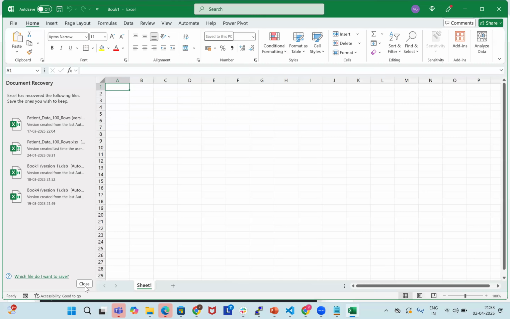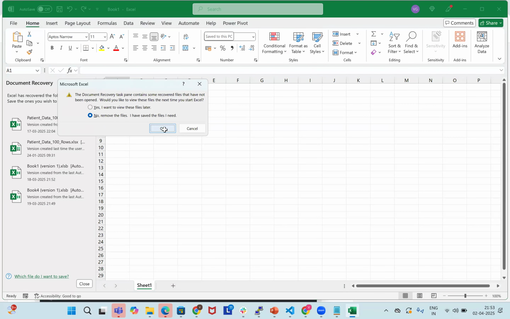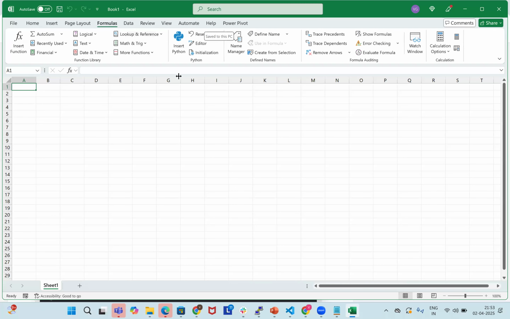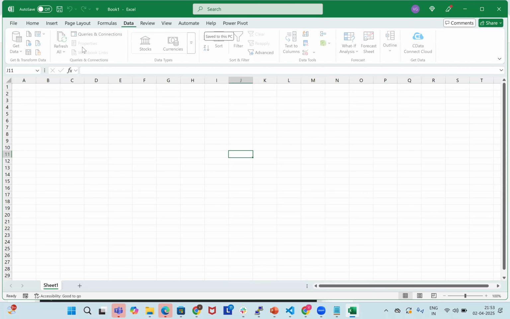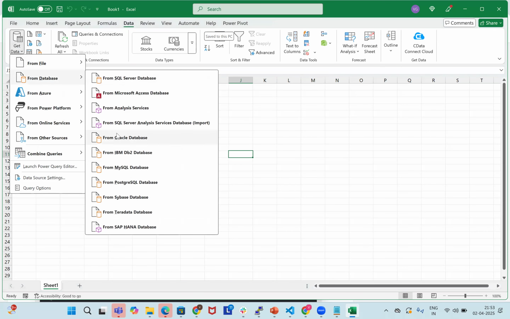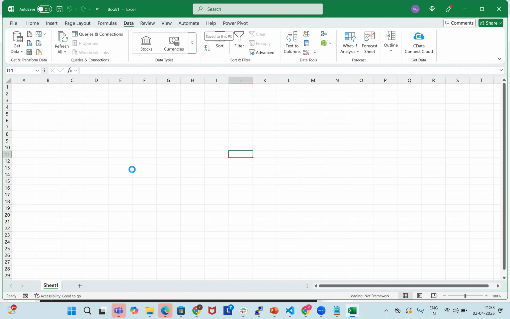In Excel, we can do all kinds of things in real-time scenarios, like lookups, arithmetic operations, logical functions, and all these kinds of formulas. We can also do it with Power Query, Power Pivot, and pivot tables. Now I will show a small thing, how to get data from a MySQL database. I think there is one database running in my system. I'll check whether my database is running or not.